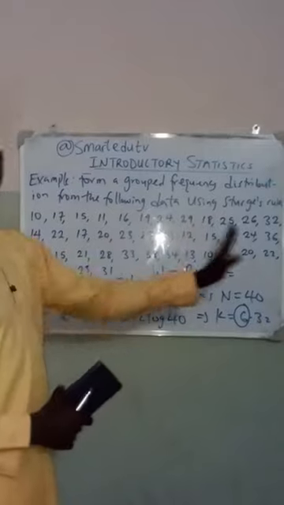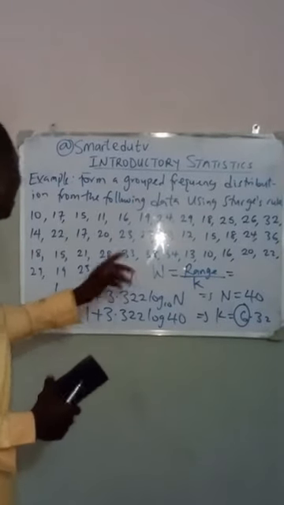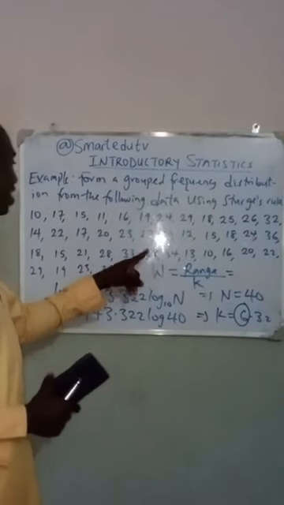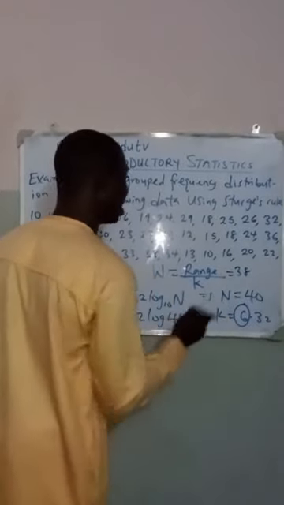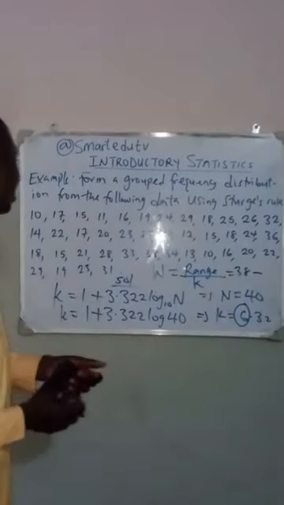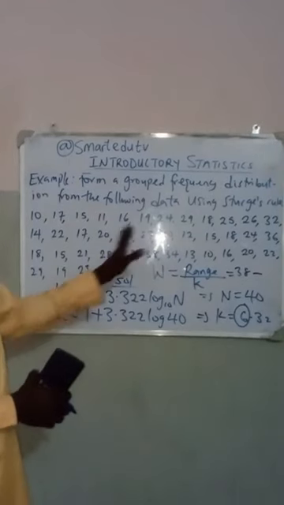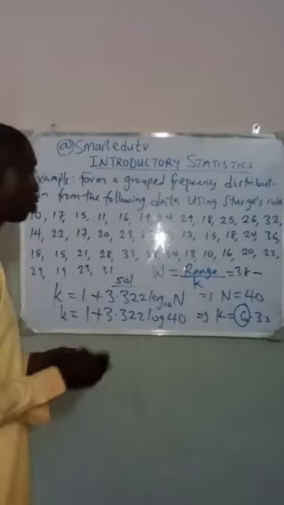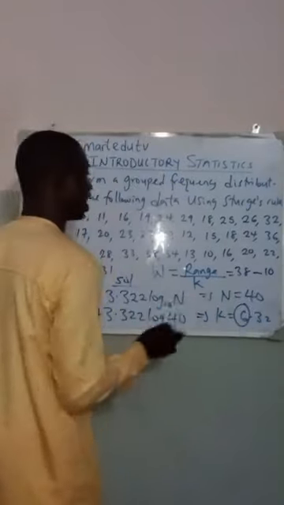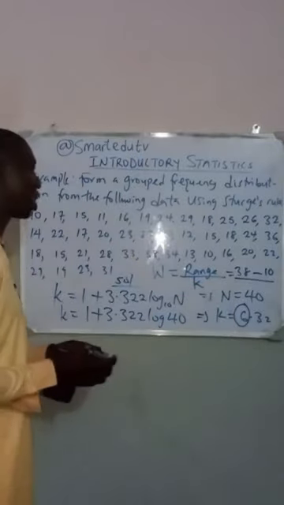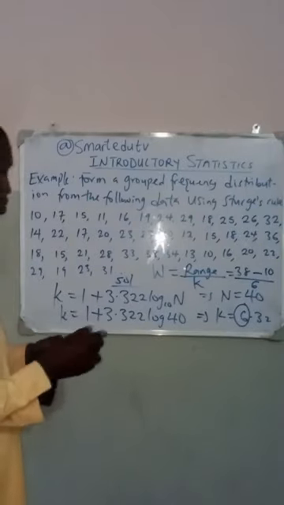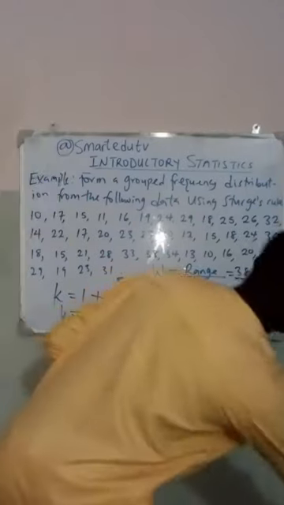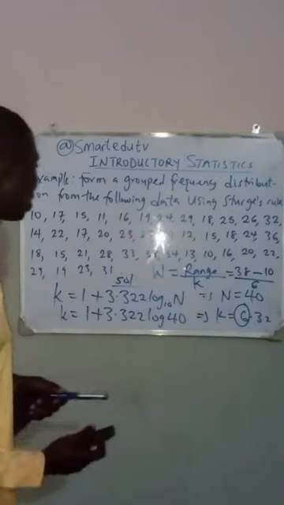If you check this data set very well, you will notice that the highest number here is 38 and the lowest number here is 10. So 38 minus 10, divided by the value of k we've given to the nearest whole number, which is 6. What is 38 minus 10? It gives us 28. So 28 divided by 6 to get our width.